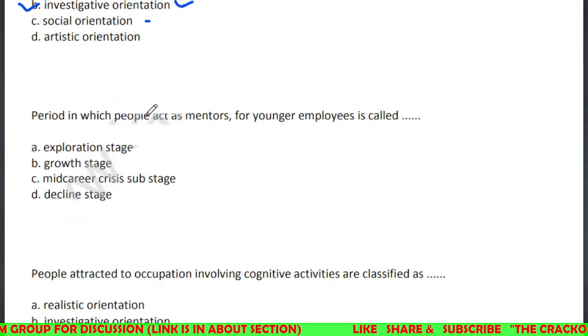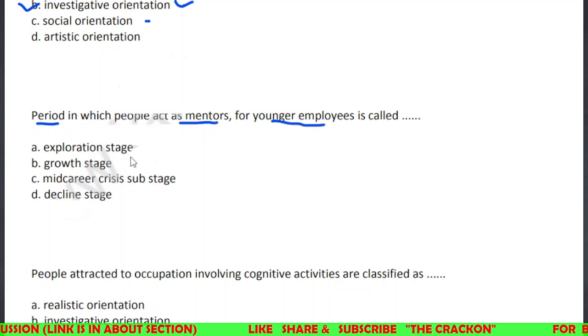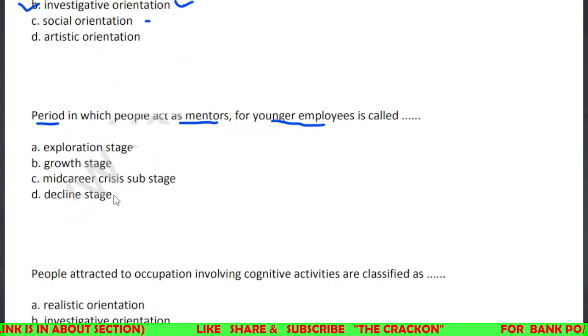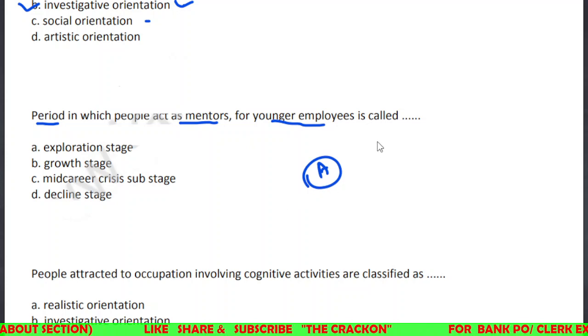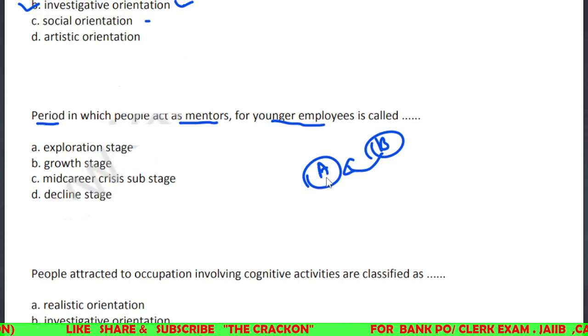The period in which people act as a mentor for young employees is called as exploration stage, growth stage, mid-career crisis substage, or decline stage. If there is a Mr. A who has newly joined, and a Mr. B who is in higher seniority, he will mentor the newly joined candidate A. In that case, which period is B in?